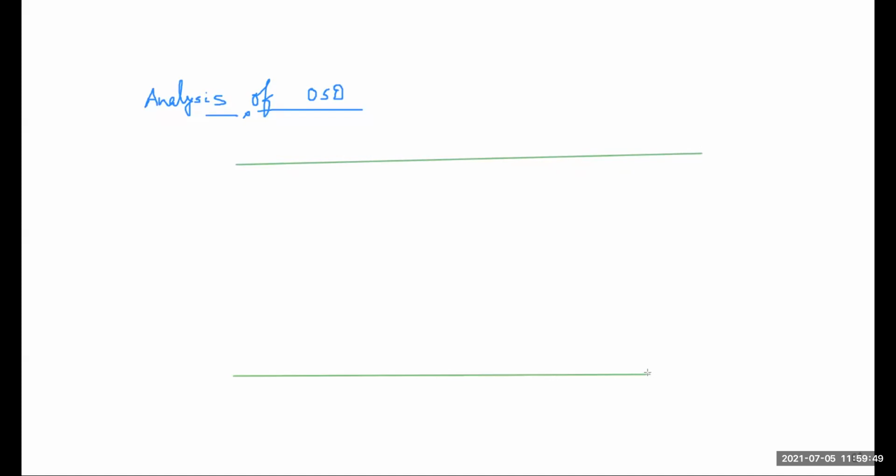Here our one vehicle is moving. So basically, just wait. Here our one vehicle is moving.